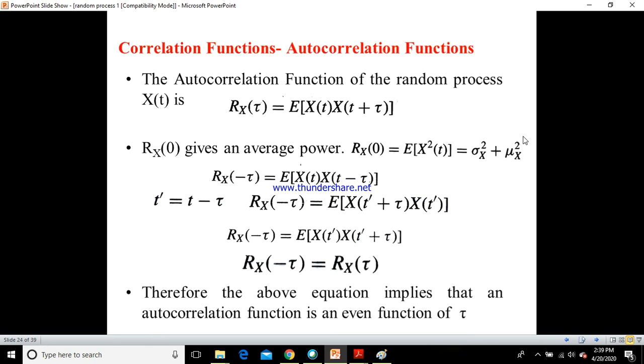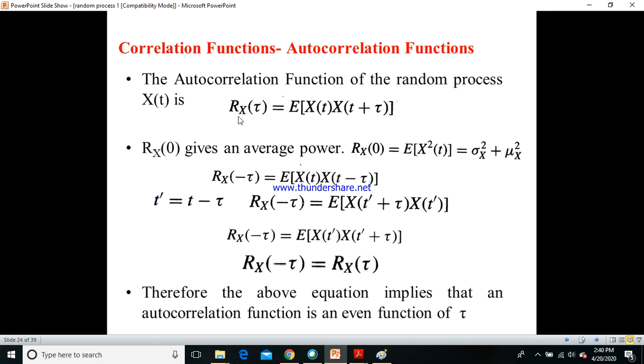Okay, now let us see what are the correlation functions that we have in random processes. The first function that we normally learn is the autocorrelation function. So the autocorrelation function of the random process x of t is given by Rx of tau. R is denoted for autocorrelation. R of tau is what we normally use for autocorrelation.